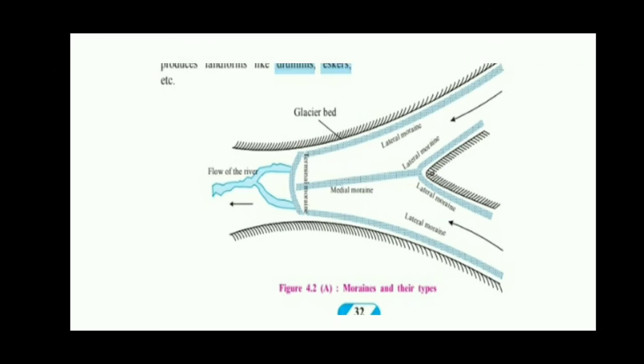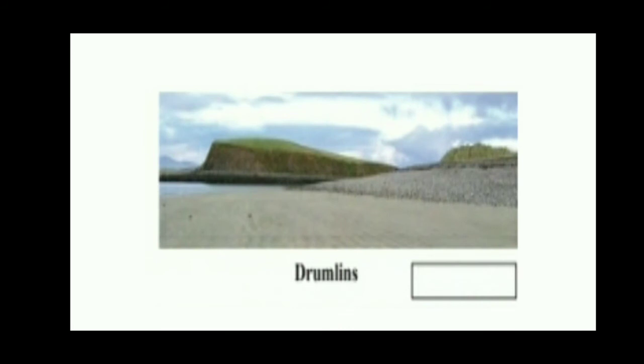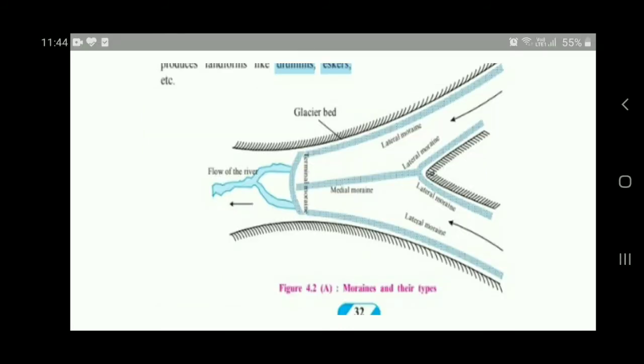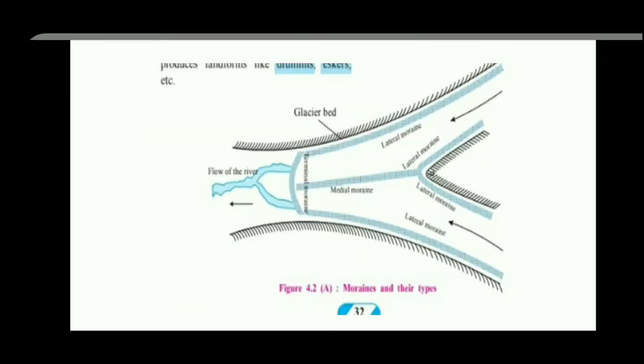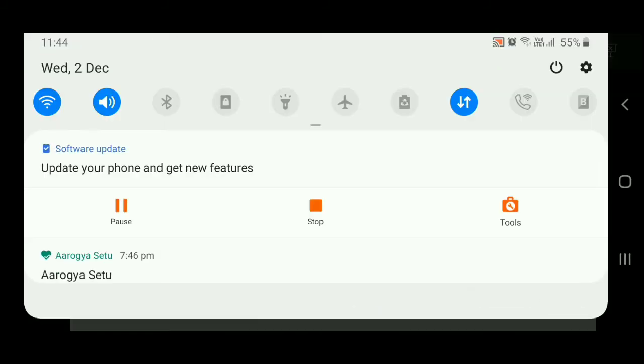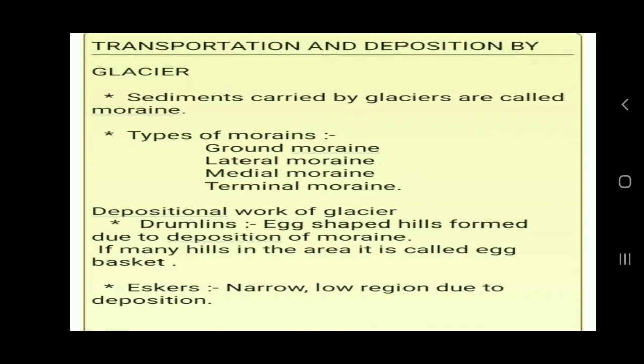So once again we come back to the previous slide. After seeing the transportational work, we come to the depositional work of the glacier.